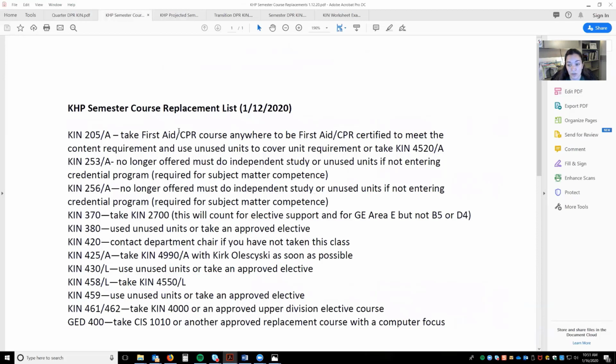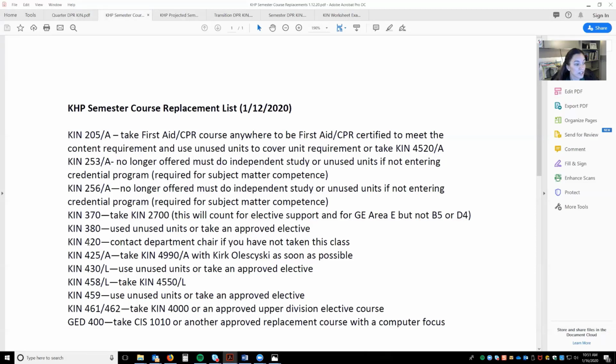If you use these two resources that I'm going to show you, you should be able to see what class you need to take to fulfill every requirement. If you are on the quarter curriculum, you will need to use these resources to complete your academic worksheet. Remember, this is linked in the Online Advising Resources page.